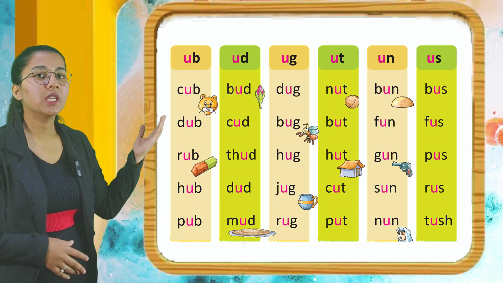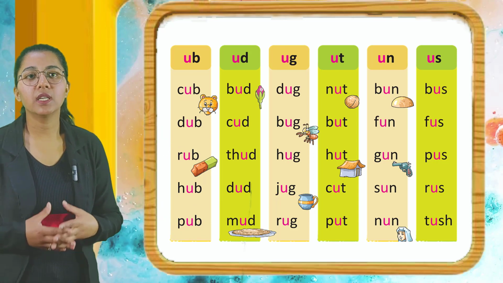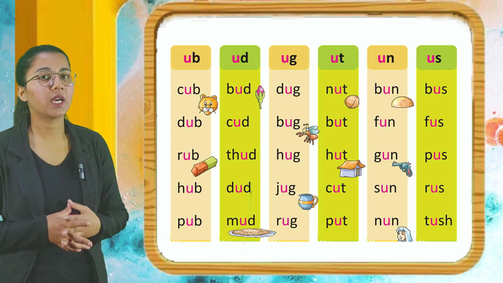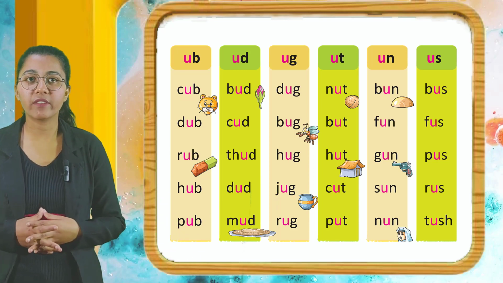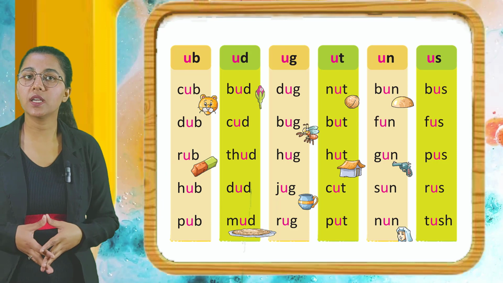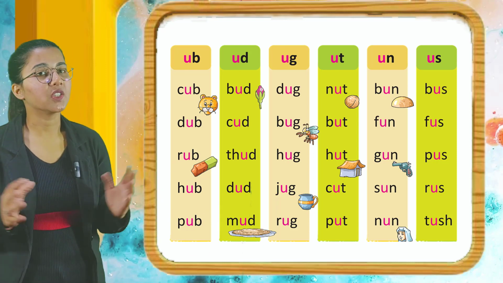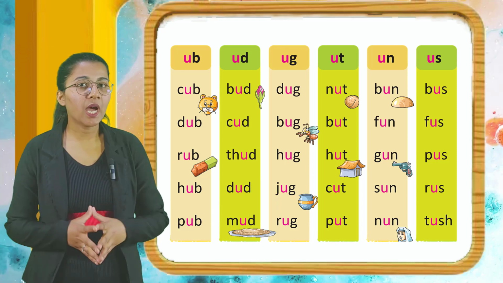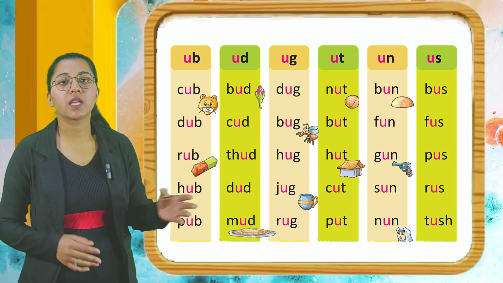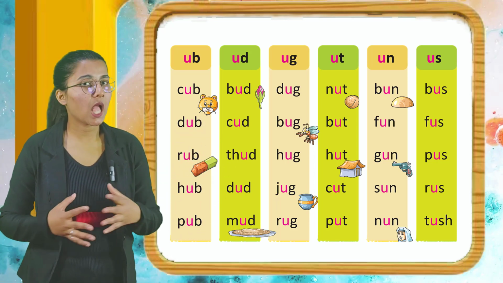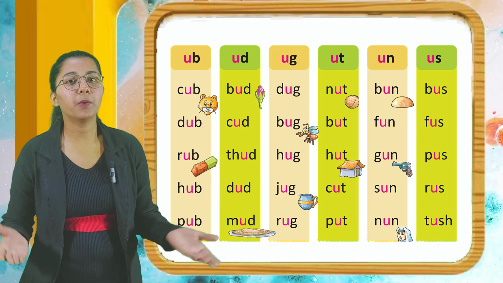Now words having UD. Bud, cud, thud, dud, mud. Now words having UG. Dug, bug, hug, jug, rug. Now words having UT. Nut, butt, hut, cut, put.